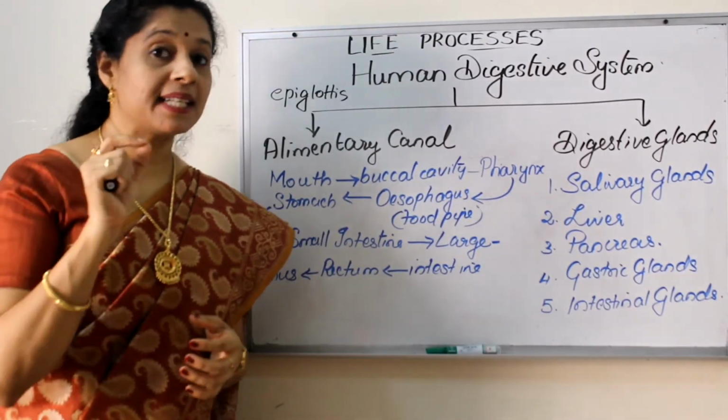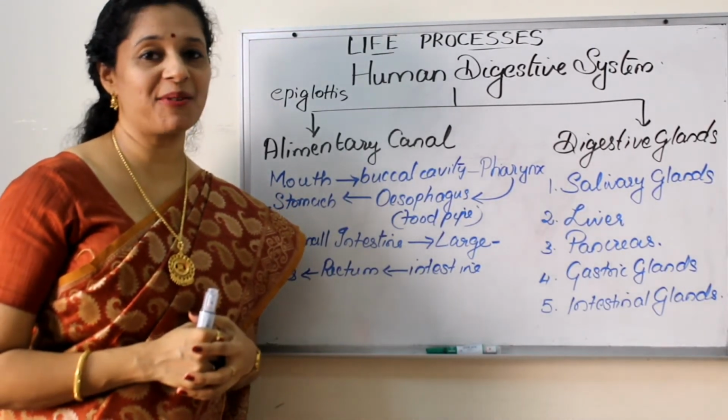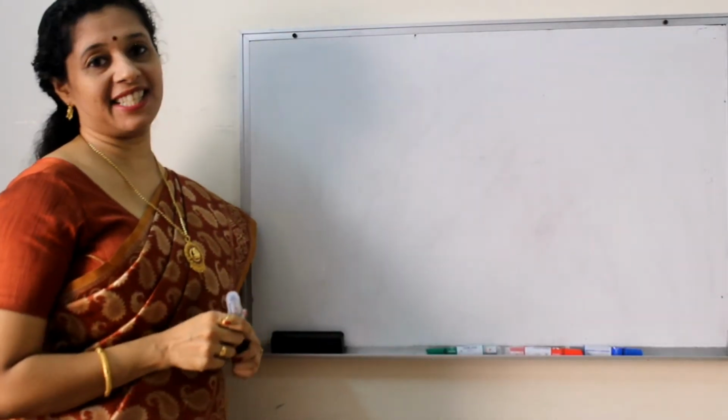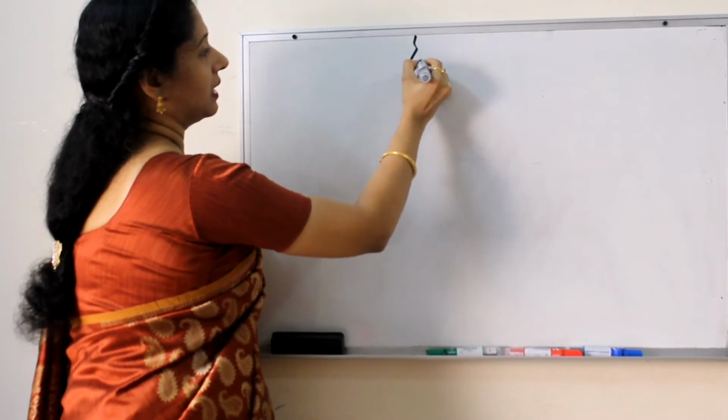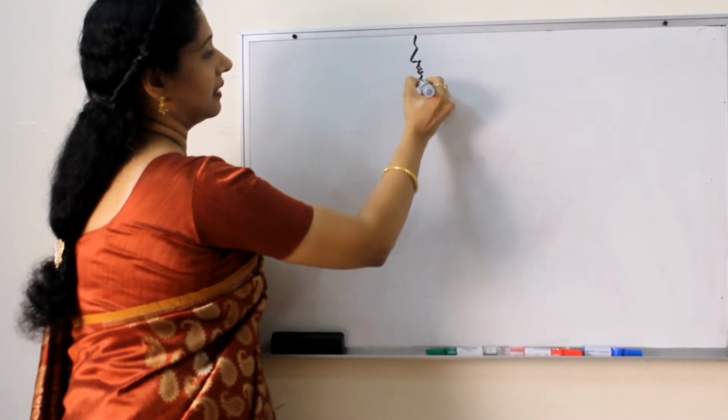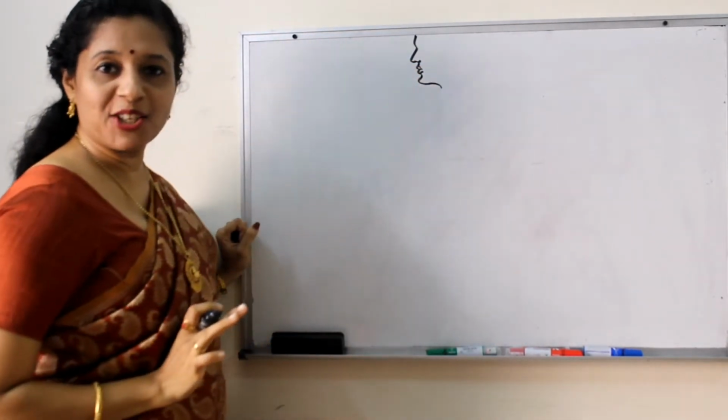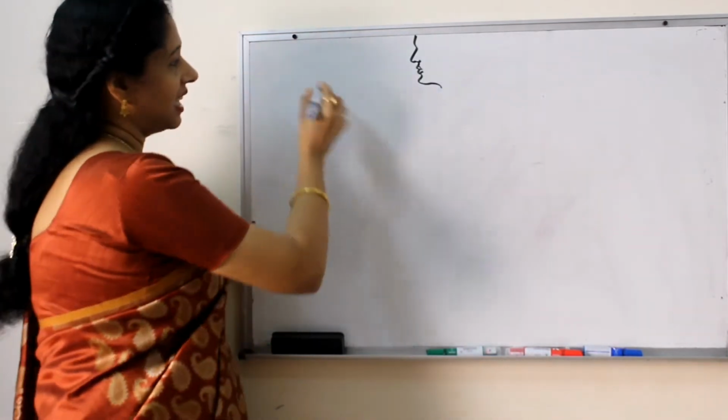Shall we practice a very simple diagram of the digestive system now? We will draw the human digestive system now. So first we have to draw the man or a woman. So those who can manage to draw a face, you draw it. Otherwise, you can just start.